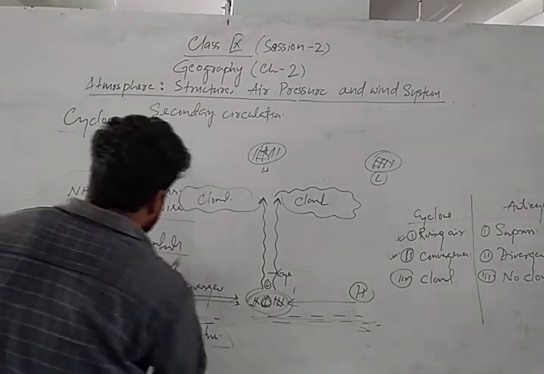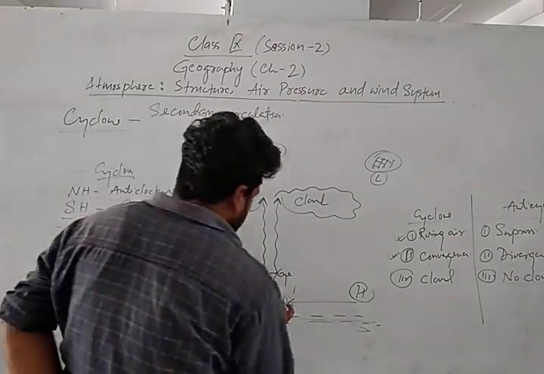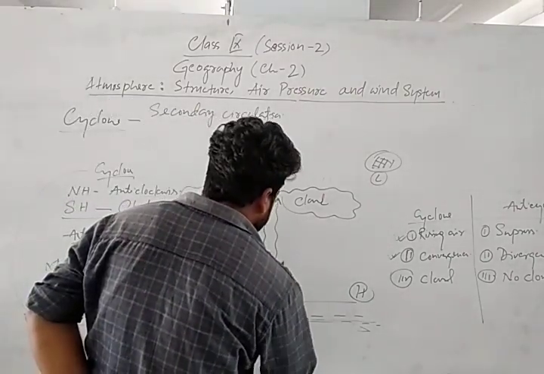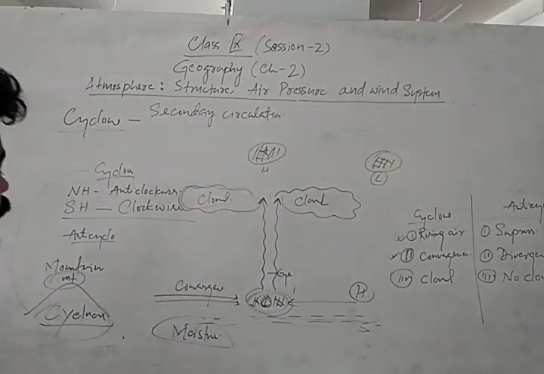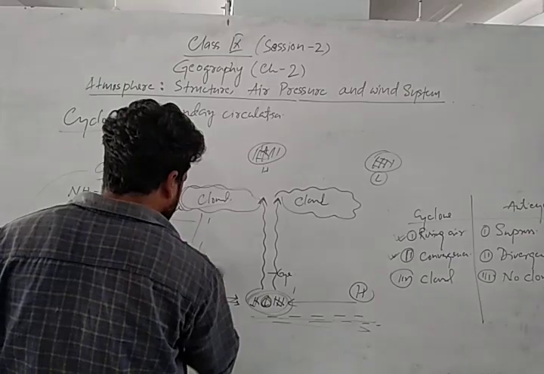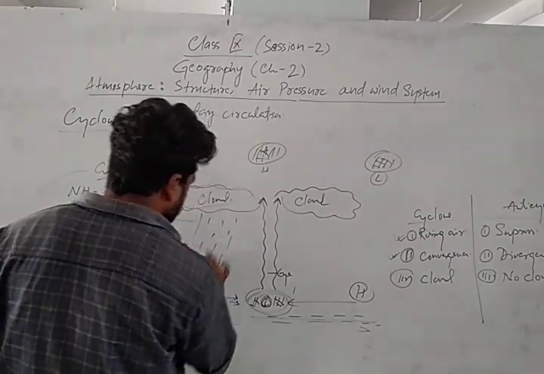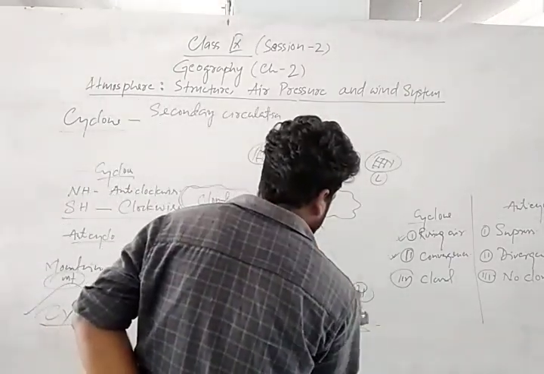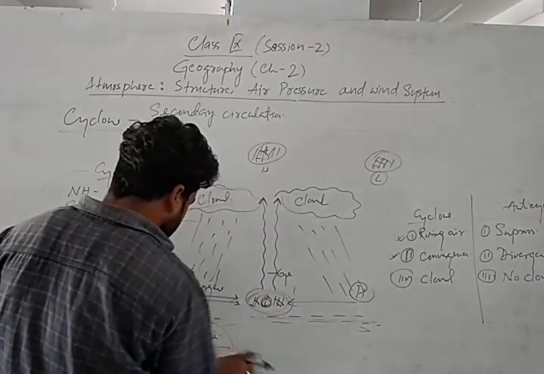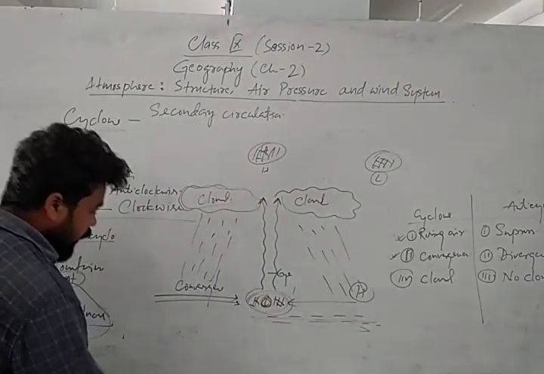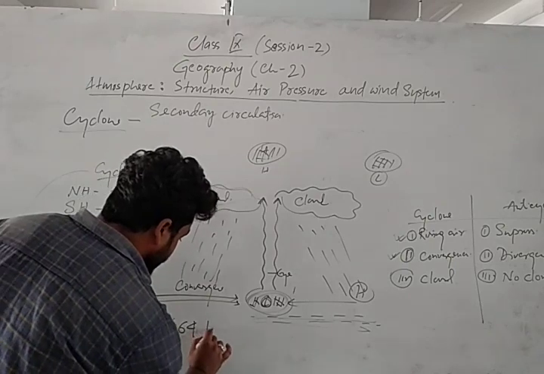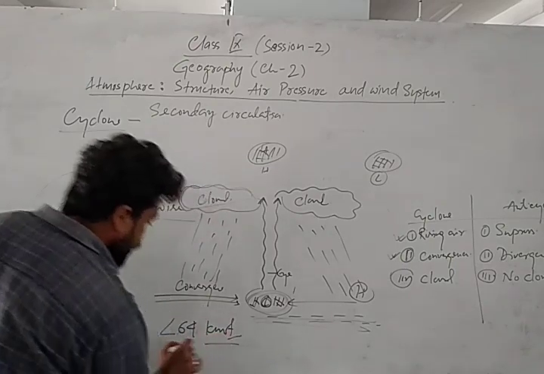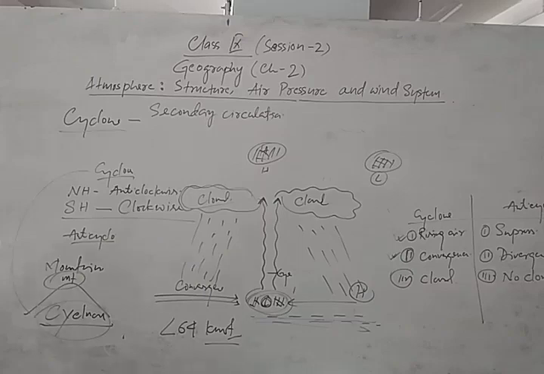So what happens in this mechanism? The warm air will rise up. Again, they will form the cloud in the periphery of the area, and they will give the rainfall, right? Then there will be a high velocity of the wind. We know that according to the Beaufort scale, if the velocity is greater than 64 knots, then it is a cyclone, right? So this is the condition of the cyclone.